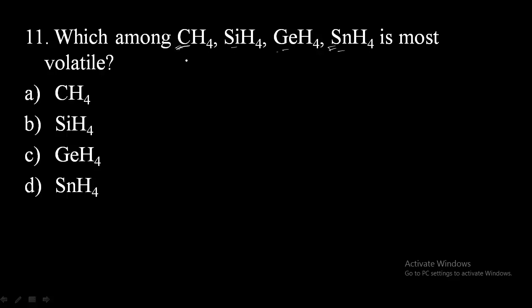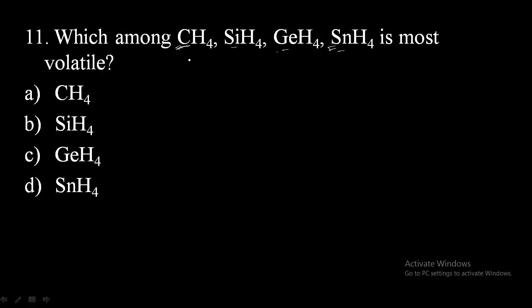So carbon has low molecular mass. When molecular mass is less, then the intermolecular forces are weak, and due to weak intermolecular forces, they are usually present in gaseous form, or upon simply increasing temperature they will get converted into vapor form.